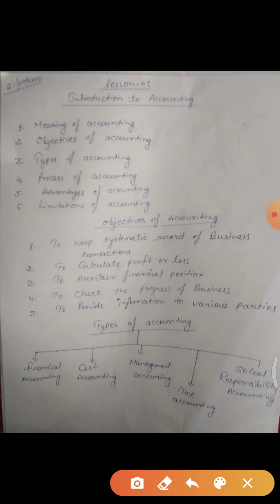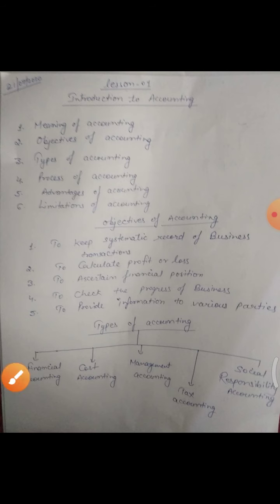If you have all the records of your business transactions, that is, how much is the expense of the year, how much is the income of the year, then easily you can calculate profit or loss. Profit or loss will be calculated at the end of the year. And that can only be done with the help of records. If you have properly maintained all your accounts, then easily you can calculate profit and loss. And this is the part of accounting.